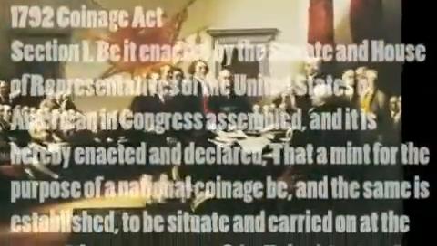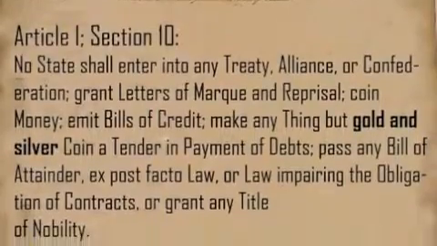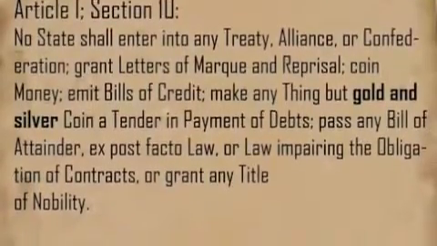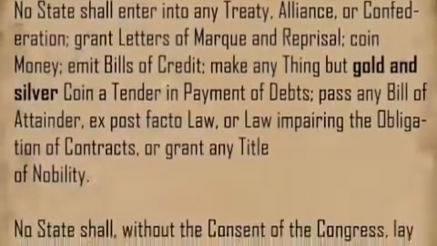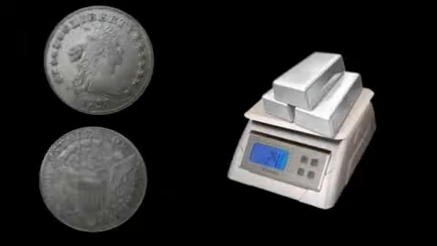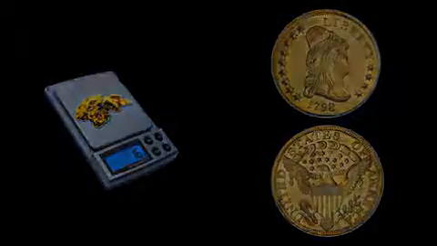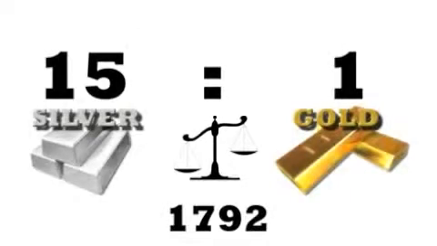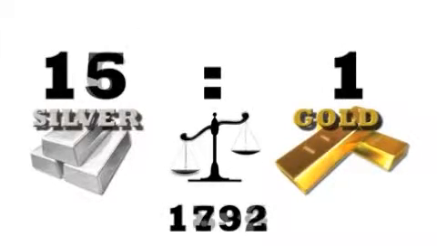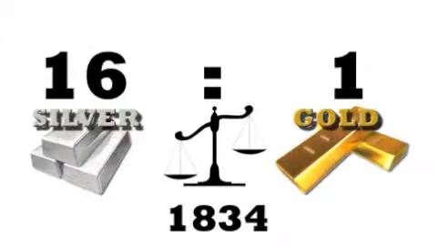After the nation's founding, the Coinage Act of 1792 established the dollar as a basic unit of currency. According to the U.S. Constitution, Article 1, Section 10, no state in the Union should make anything but gold and silver coin a legal tender. Under the Act, dollar coins were to contain 24.1 grams of pure silver, and $10 eagle coins were to contain 16 grams of pure gold. This gave a 15-to-1 silver-to-gold ratio, which was updated in 1834 to 16-to-1.